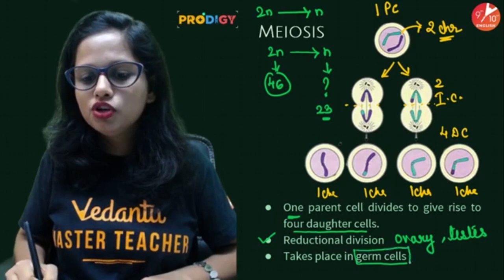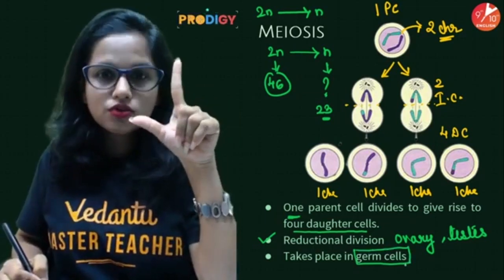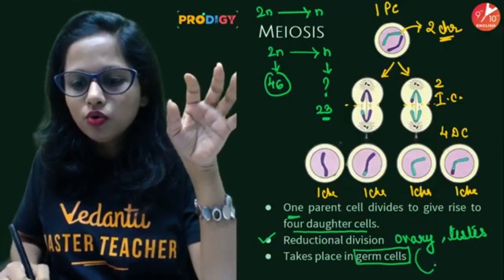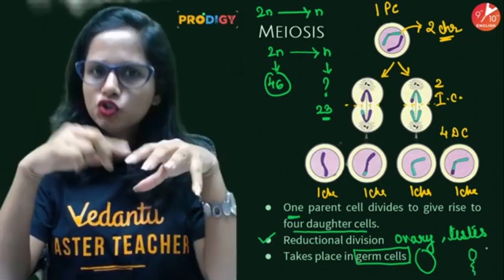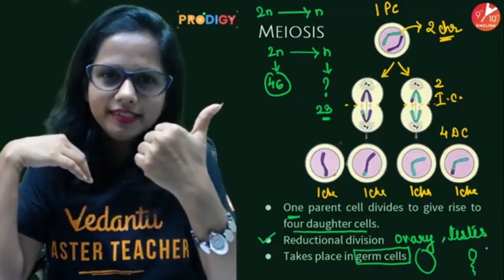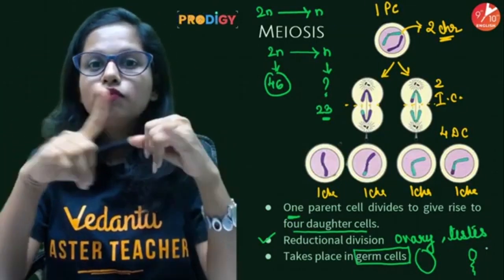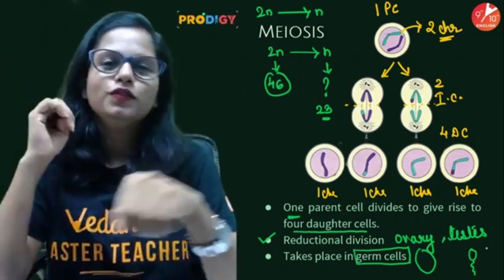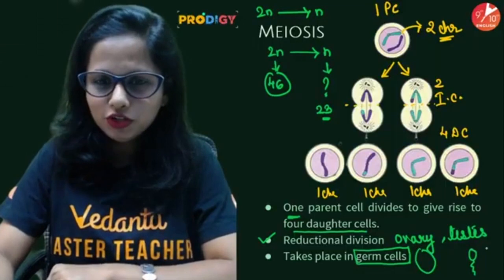Germ cells present in the ovaries and testes divide by meiosis to give rise to ova and sperms. I repeat: germ cells are the specialized cells present within the ovaries and testes, which divide by meiosis for the formation of ova and sperms. Understood?